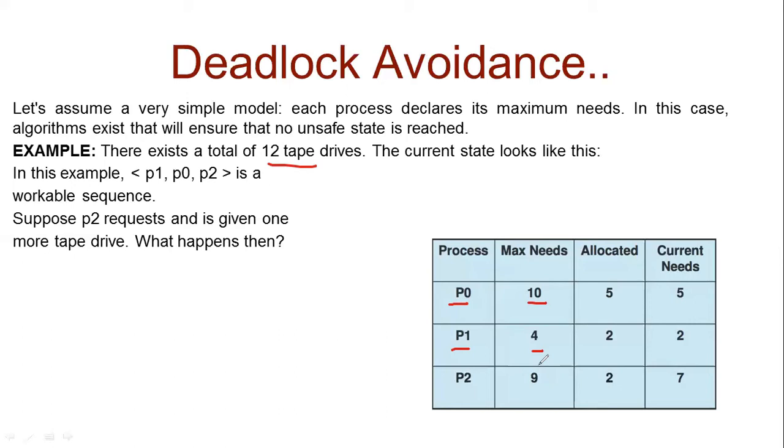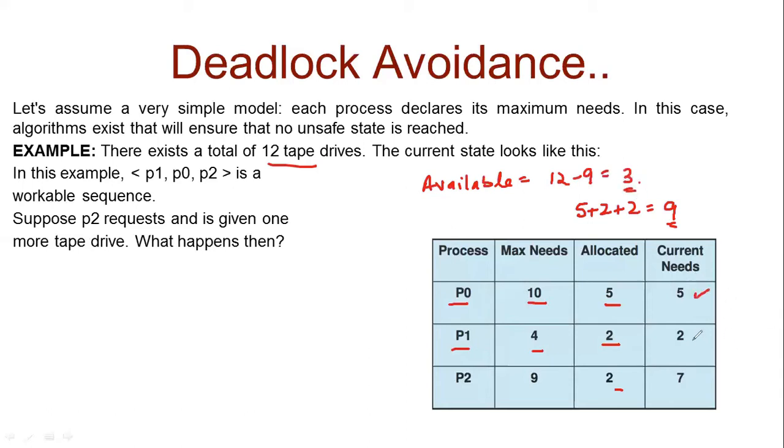Currently, 5 tape drives have been allocated to P0, 2 have been allocated to P1, and 2 to P2. So the total number of tape drives allocated is 5 plus 2 plus 2, which is 9. So currently the number of available tape drives in the system is 12 minus 9, which is equal to 3.